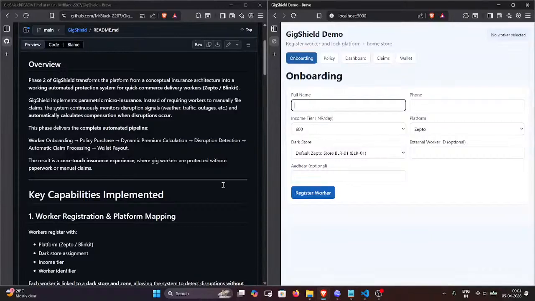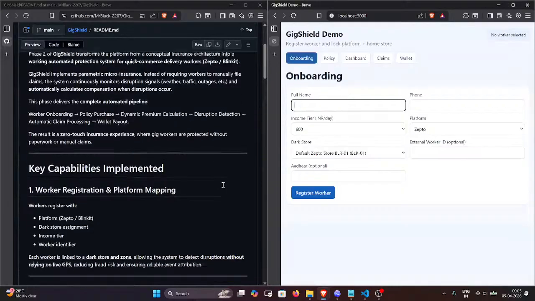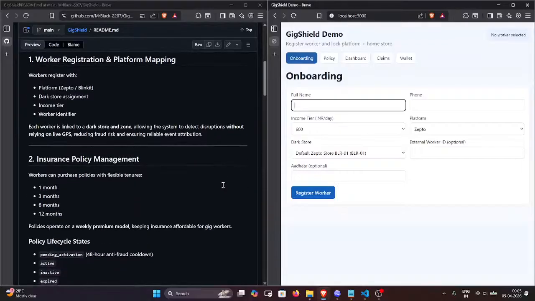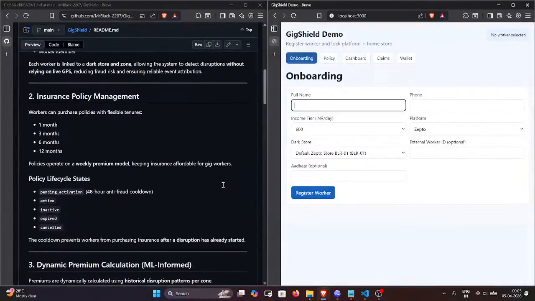So we focused more on the backend AI and machine learning, and we also came up with new ideas which are kind of unique, and we liked them because they were much less complex than what we were actually asked to do. The key capabilities that we have implemented in this phase are the worker registration, which is a minimum expectation from us, and then the insurance policy management.